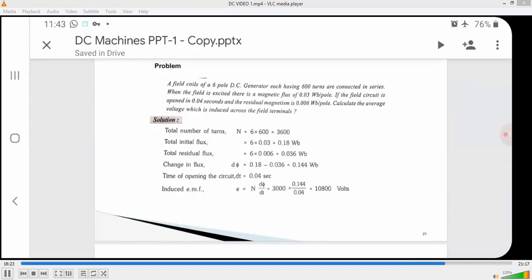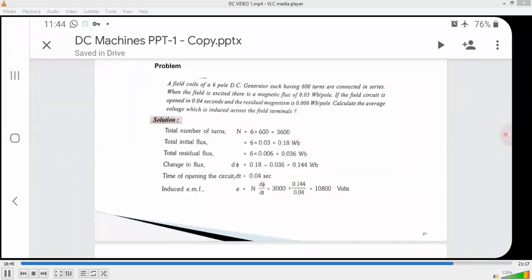If the field circuit is opened in 0.04 seconds and the residual magnetism is 0.006 Weber per pole, calculate the average voltage which is induced across the field terminals.